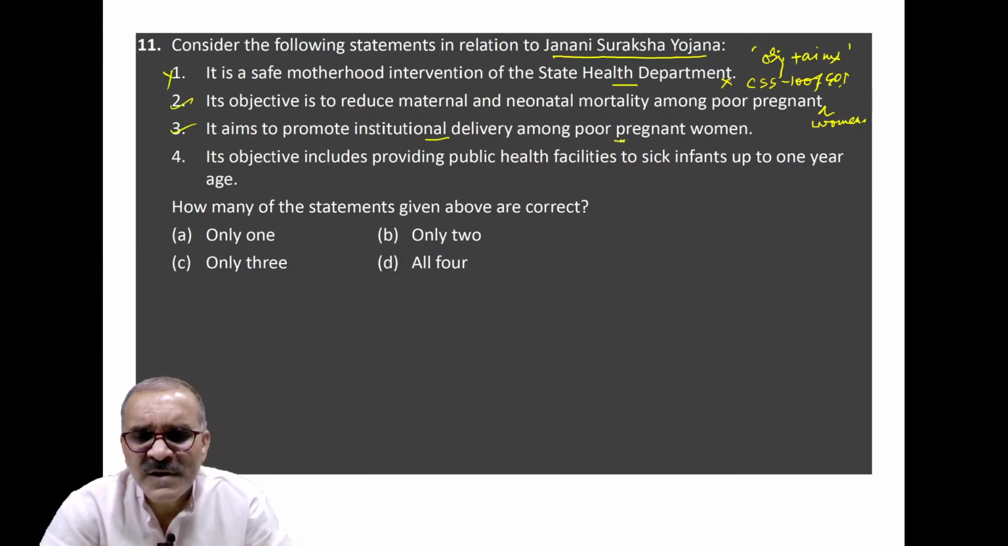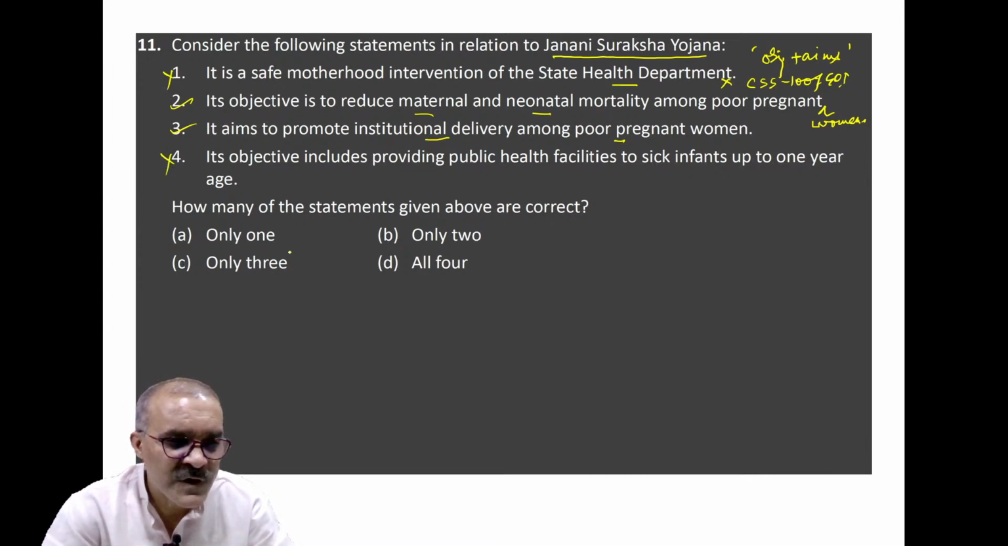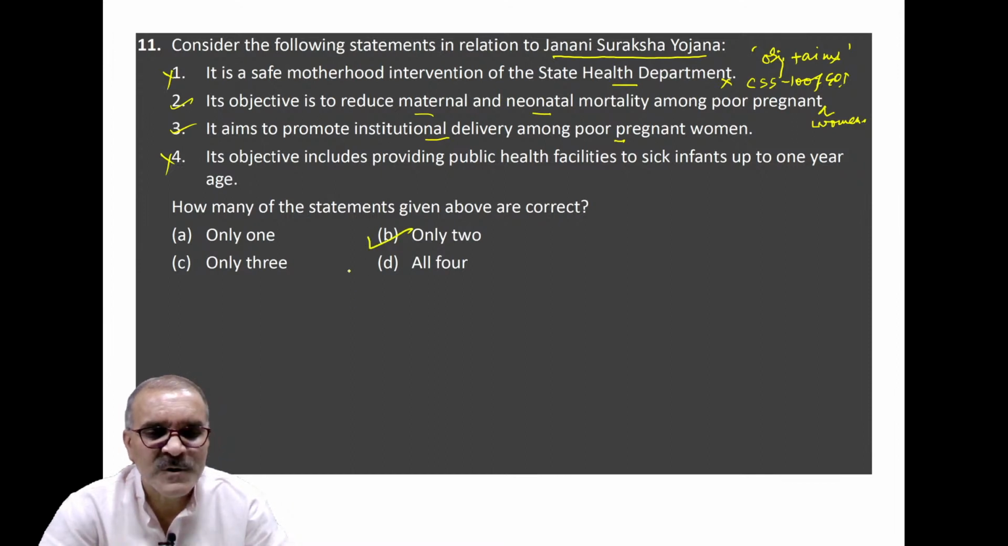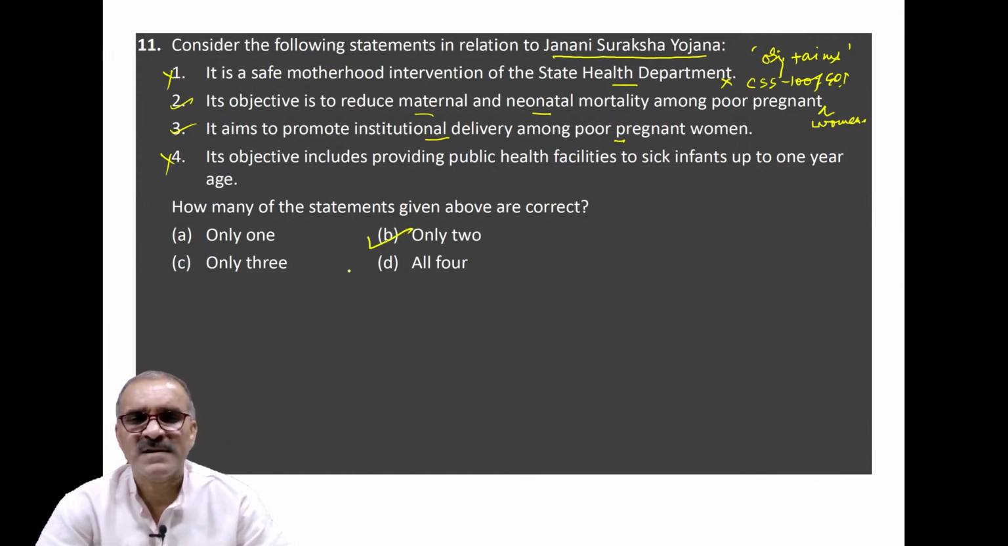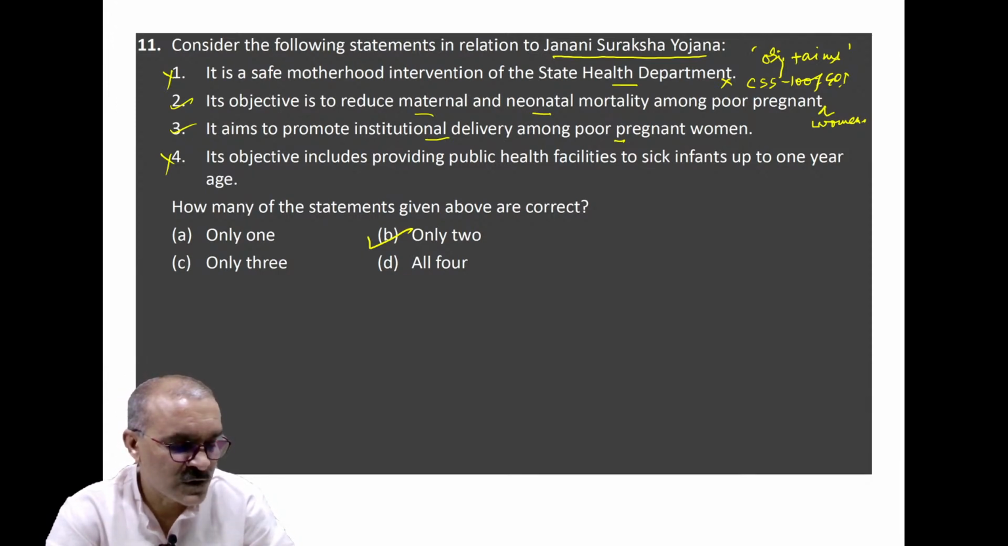Institutional delivery among poor pregnant women, and maternal and neonatal mortality among poor pregnant women. This is correct. Let me check the fourth. Its objective includes providing public health facilities to sick. No, this is wrong. So from that point of view, its answer will be B. Two of the statements are correct related to Janani Suraksha Yojana.